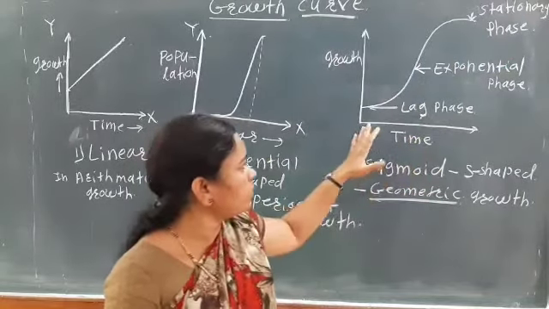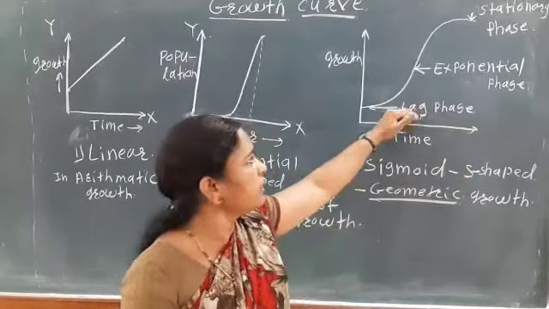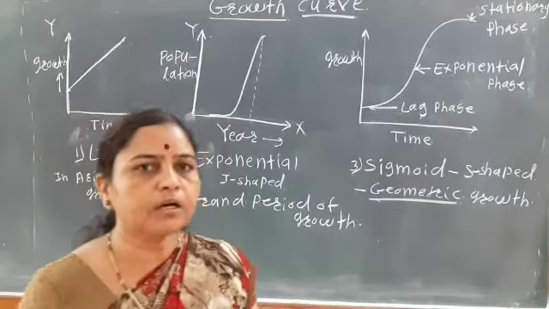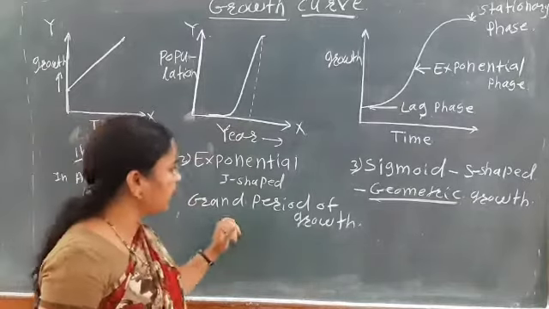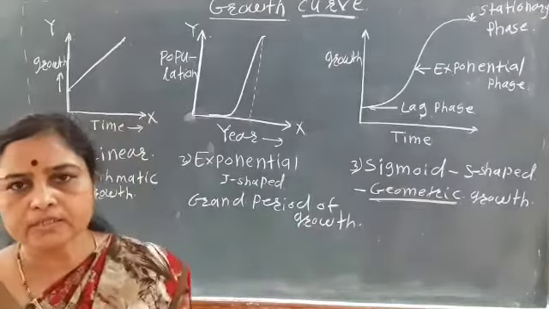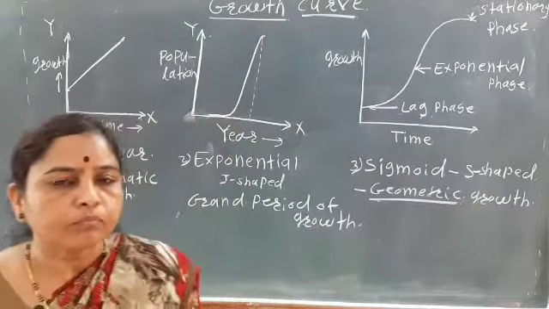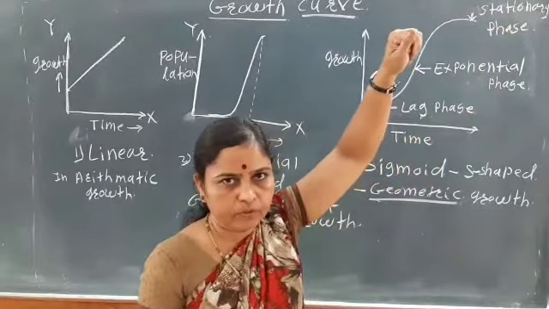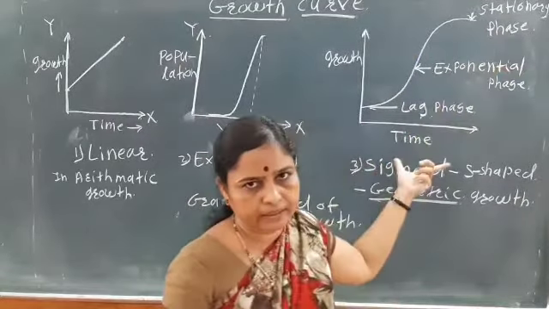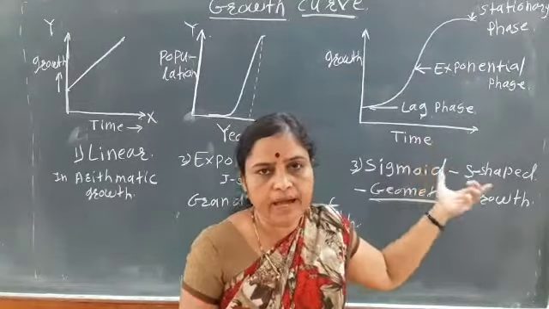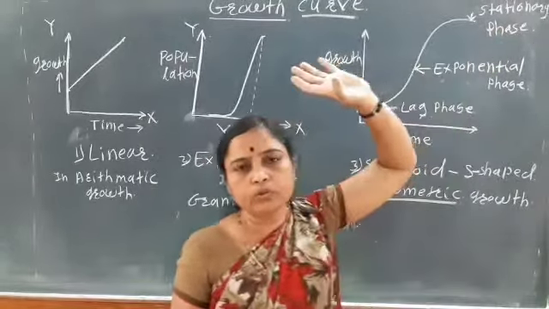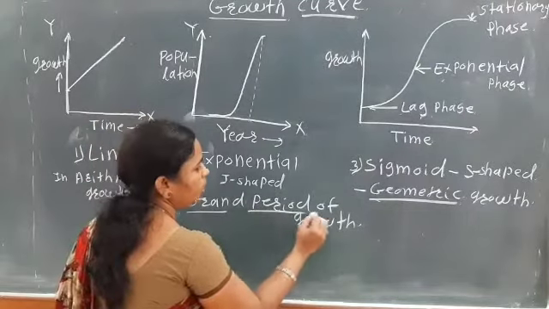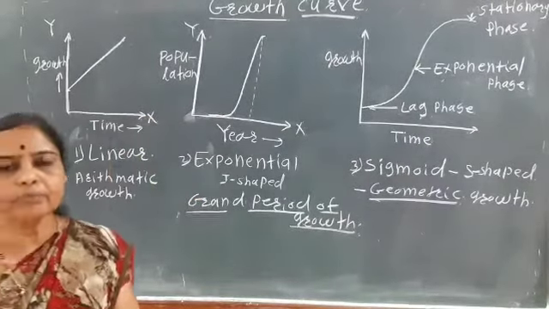The total time required for the three phases of growth during the life cycle of the plant is known as the grand period of growth. That means in the plant, the lag phase, the exponential phase and then the stationary phase come. Did you understand how much time this total of phases takes? So the total time required for the three phases of growth in the life cycle of the plant is known as the grand period of growth.